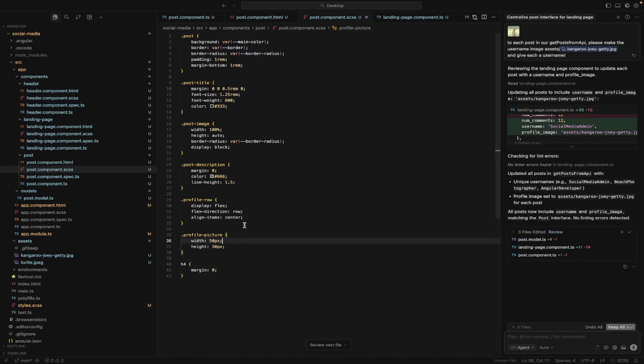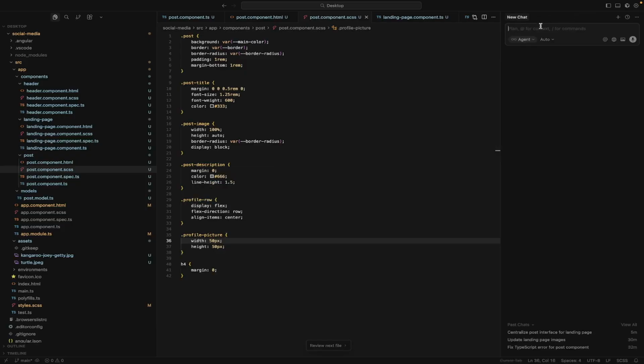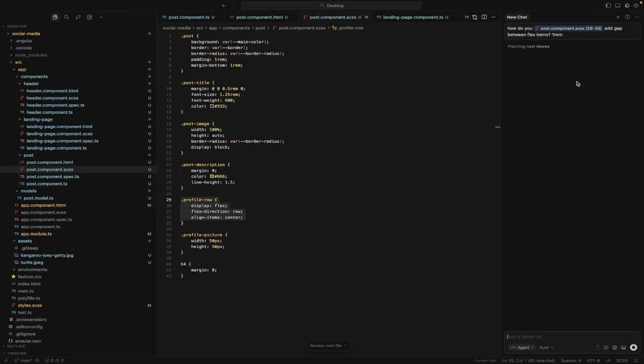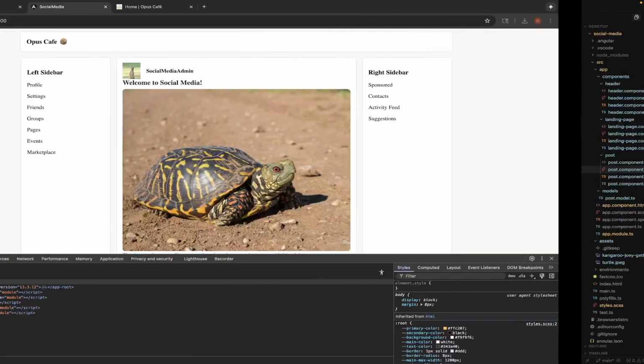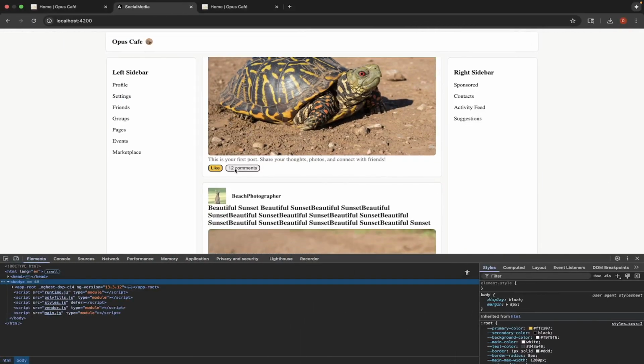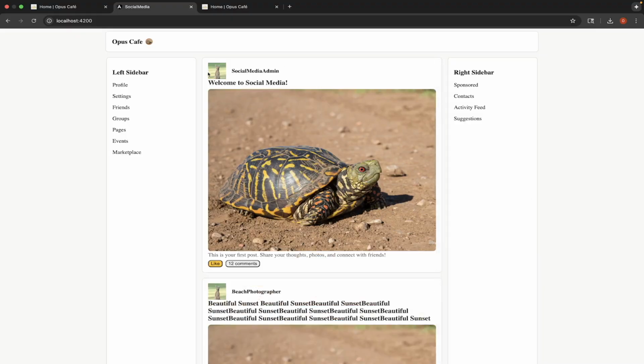You can also do gap in display. You can give gap in between. Let's actually ask him because I forget how to do it. How do you add gap between flex items? 1 rem. Let's see. Oh, okay. Easy peasy. So we should have done that down here, right? But all good. We actually didn't end up having to use that. Okay, so that's looking great.